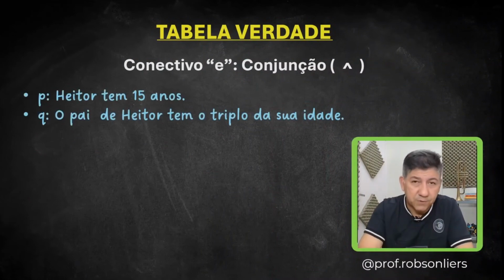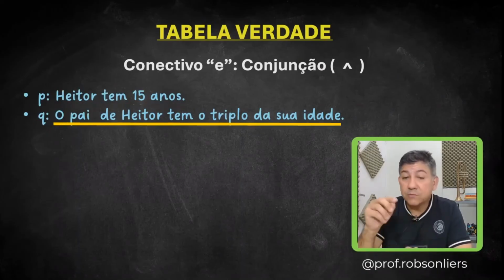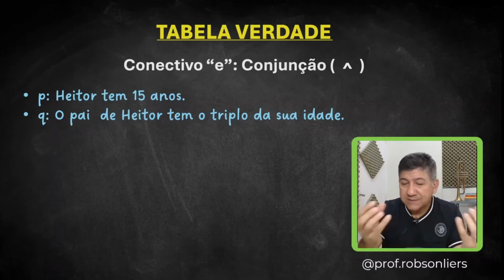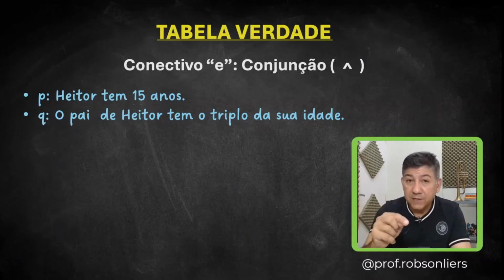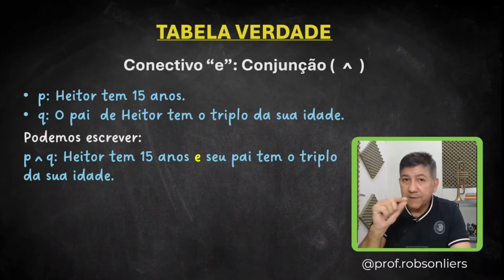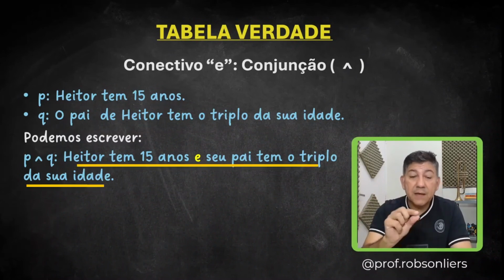Analyzing here, look, two simple propositions. Proposition P, Hator is 15 years old, and proposition Q, Hator's father is 3 times his age. If we combine these two simple propositions into a compound proposition using the connective AND, we can write the following. Look, P and Q, look at the representation of P and Q. I mentioned this at the beginning. Every time you see this little hat, the circumflex accent, it means and. So, we read this here as P and Q. Hator is 15 years old and his father is 3 times his age.